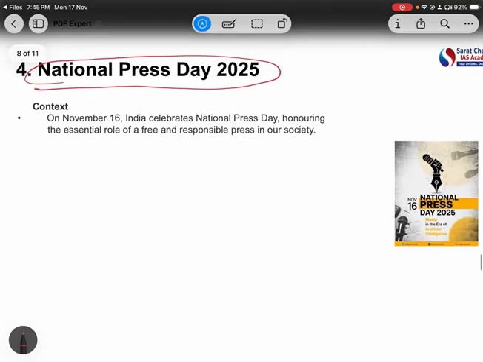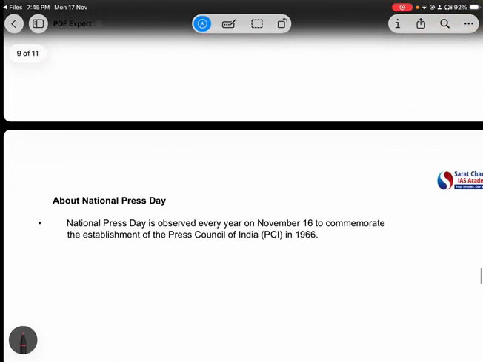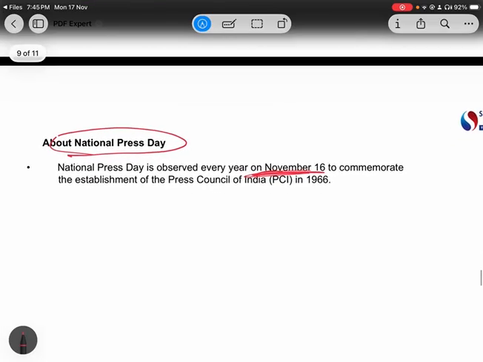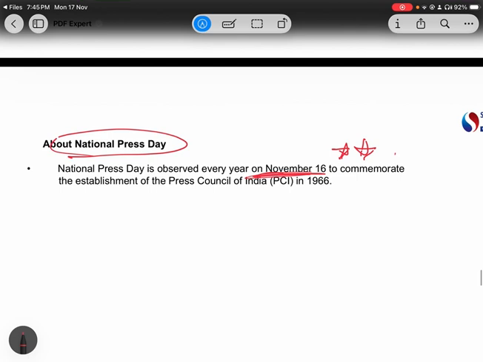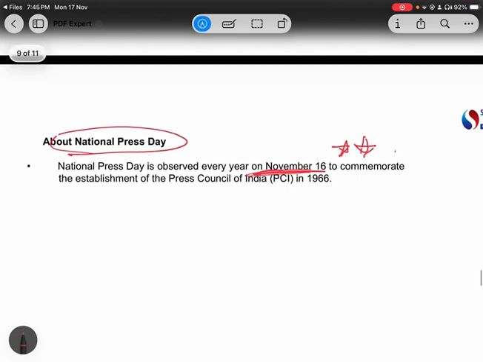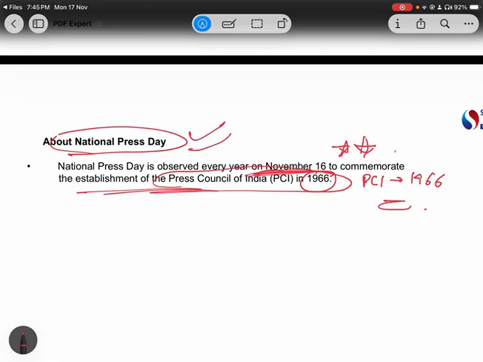Okay, so first of all, you must remember the date: on 16th November, National Press Day is celebrated. Now, the next important point for prelims is why National Press Day is celebrated on 16th of November. This is very important. It is celebrated to commemorate the establishment of the Press Council of India. The PCI was established in 1966, and because of this reason, National Press Day is celebrated on 16th of November.